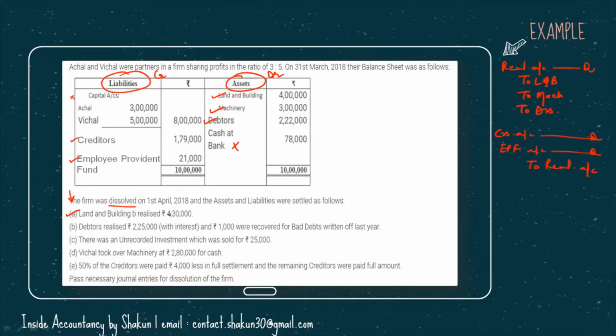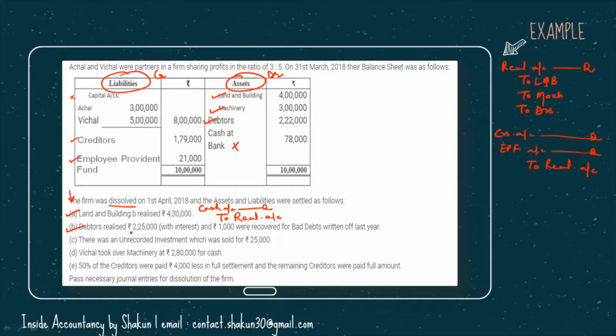So land and building be realized at 4,30,000 means we are receiving cash. So cash account should be debited. Why are we receiving cash? Because we have sold land and building. So we cannot write land and building account here. So instead of that, we will write realization account. So this will be the entry for the first point.